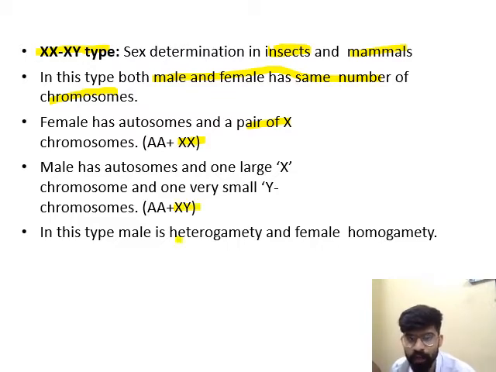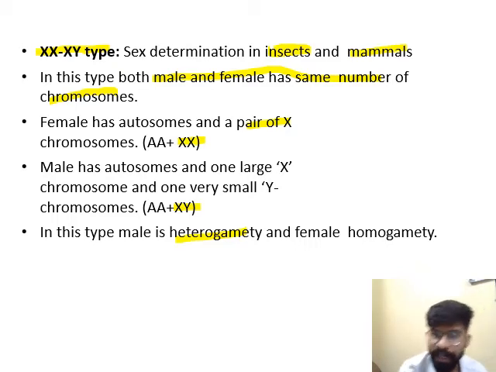So male is heterogamety. What is heterogamety? When the male produces two different types of gametes, then it is known as heterogamety. And when the individual produces a single type of gamete, then it is known as homogamety.